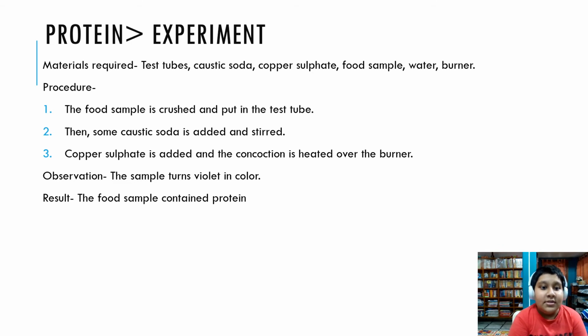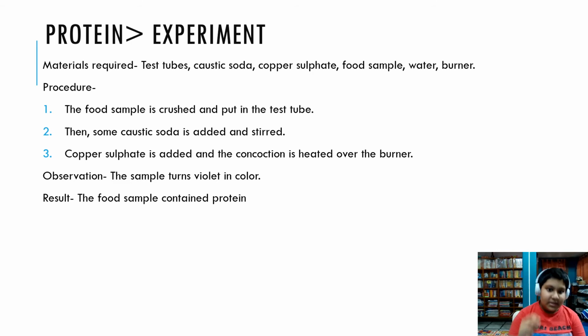Forget what I said. So the caustic soda is poured and then the food is stirred. Then some copper sulfate is added and the concoction is heated over the burner.